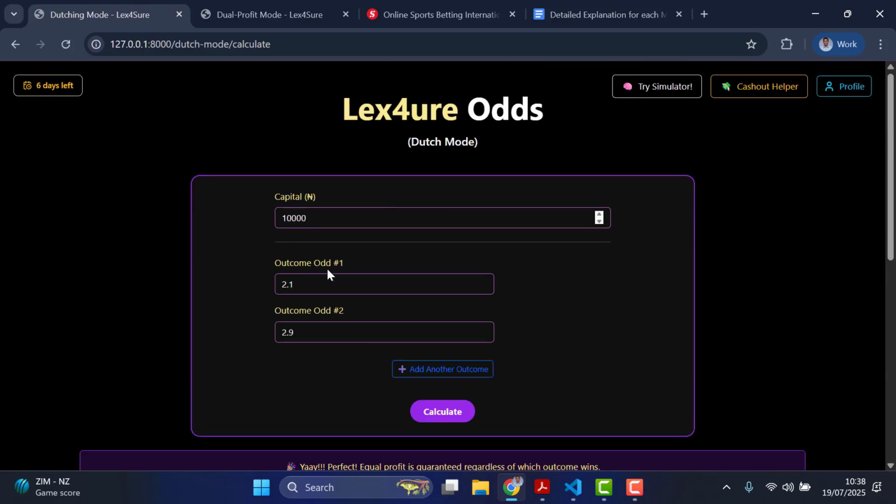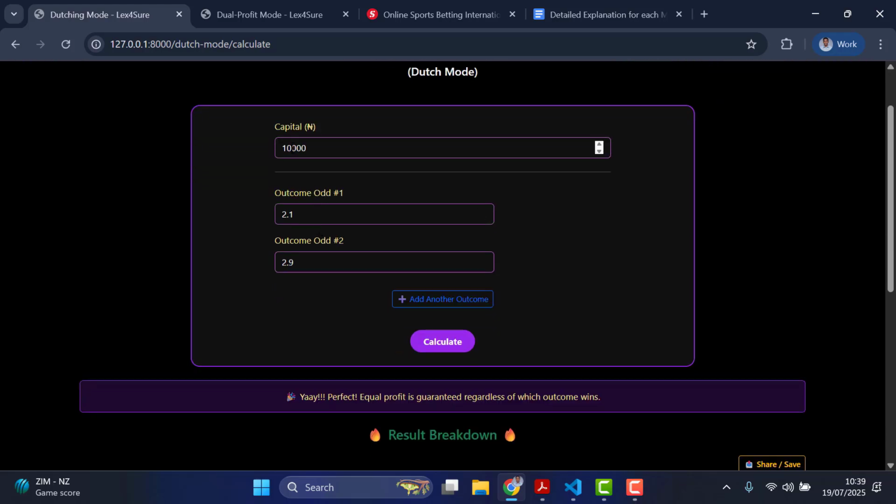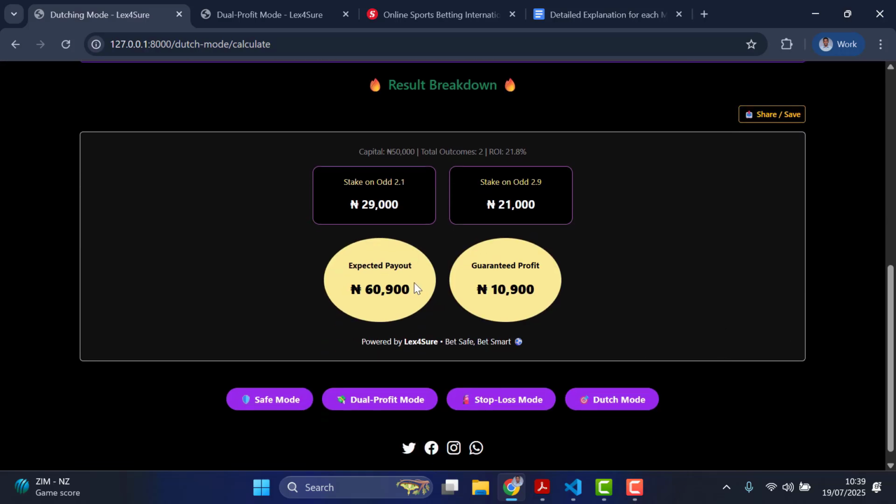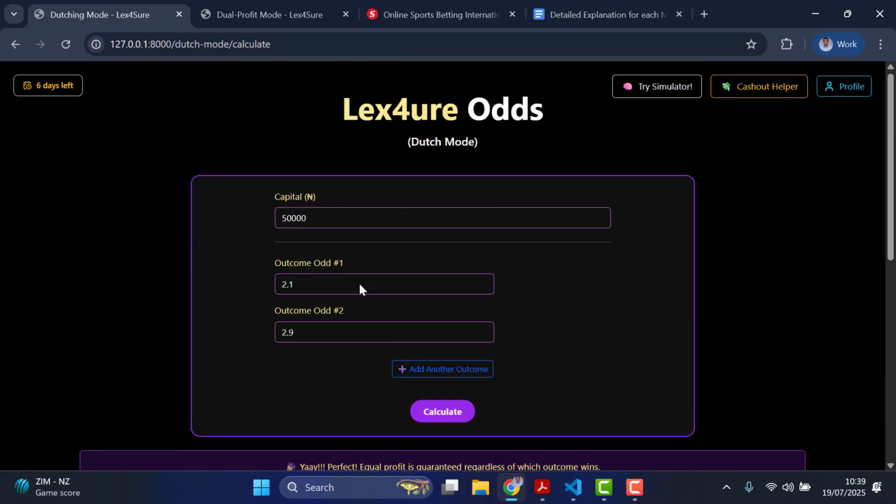And mind you, this is just a 10,000 naira bet. So imagine if I put the stake higher, 50,000. Imagine how the outcomes would be like separately. So the expected payout is guaranteed, which is this is your expected profit regardless of who wins in those two places. All right, so this is your gross profit here, 60,900. So that's just how it works.